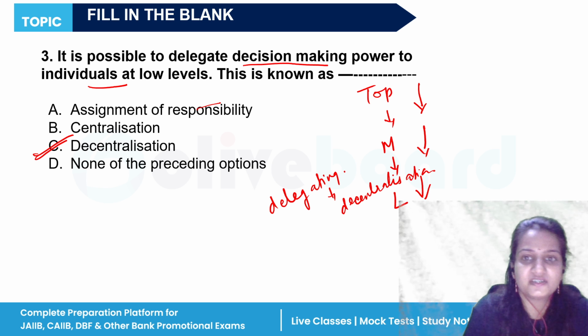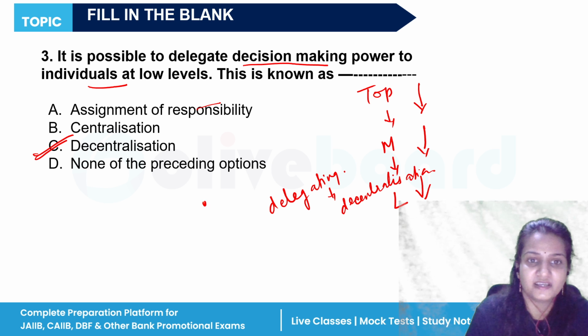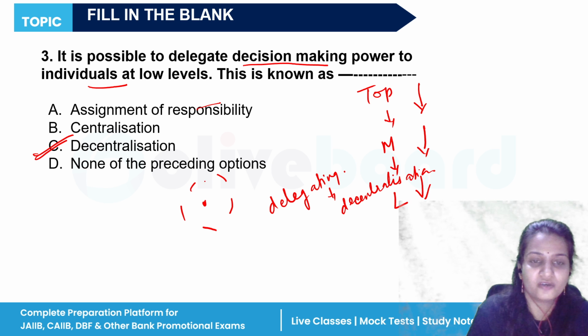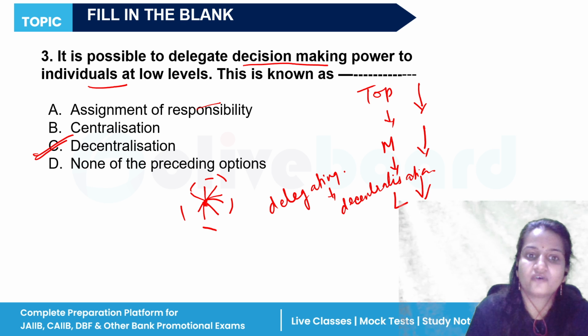What is centralization? Centralization means, see, if there is one central authority and many other employees are working over there, he is the only one who is giving authority to all the employees present in the organization. So this is centralization.